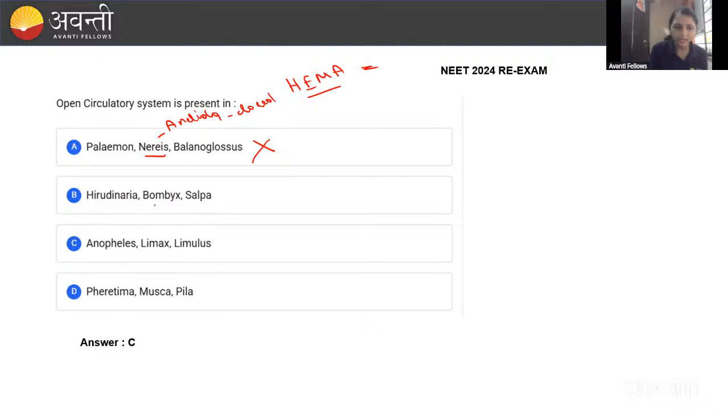Okay. Then coming to Bombyx. Bombyx comes under Arthropoda, right? Arthropoda has an open circulatory system. That is correct. And coming to Salpa. Then coming to Hedonaria, which also comes under Annelida, right? This also has a closed circulatory system. Wrong. Then coming to Pheretima, which is also Annelida, also with a closed circulatory system. This is also wrong. The correct answer is option C: Anopheles, Limax, and Limulus, right? Arthropoda. Yes, this comes under the open circulatory system.